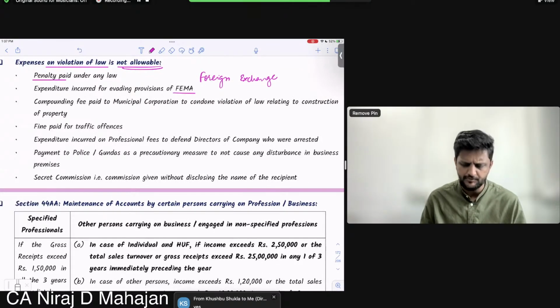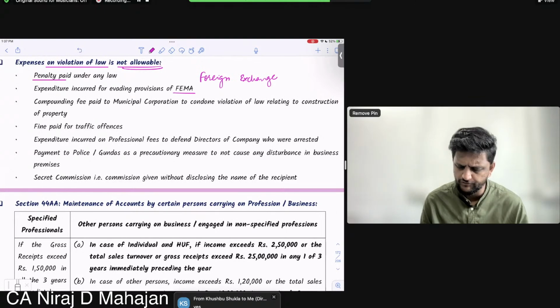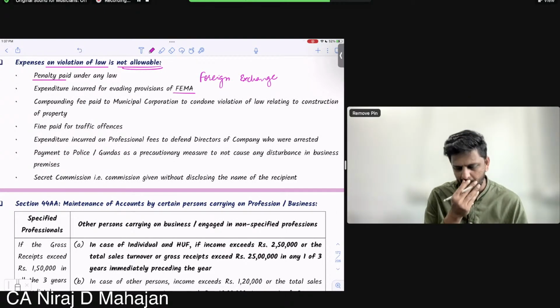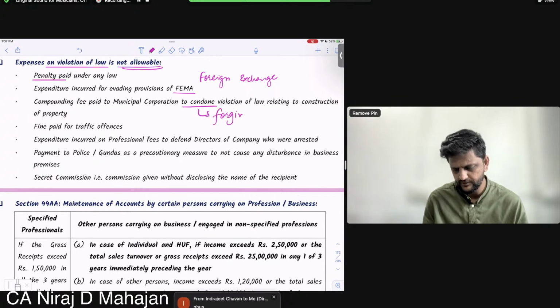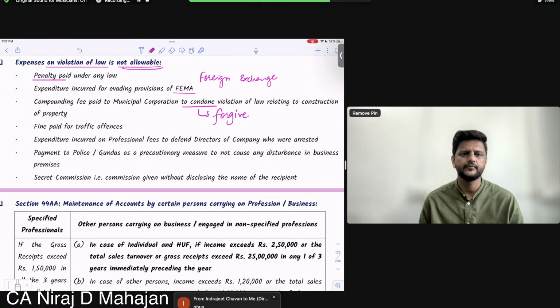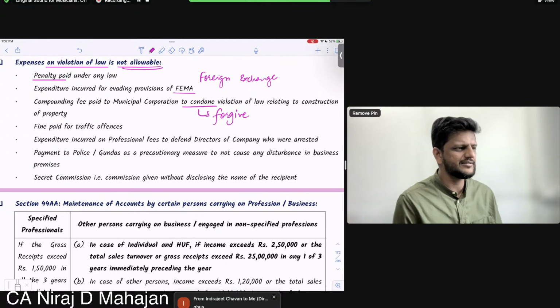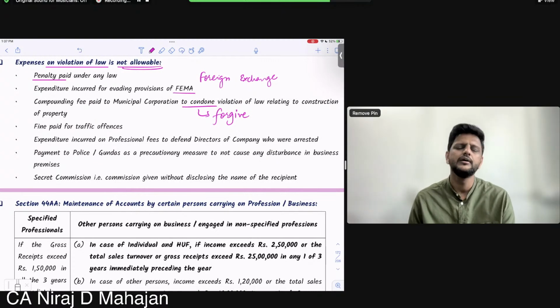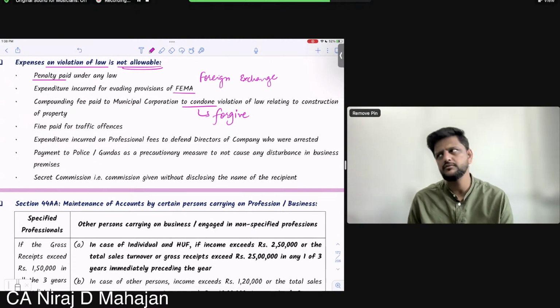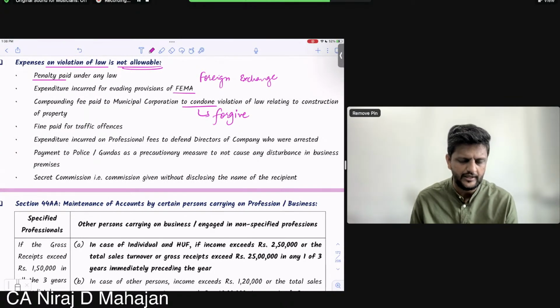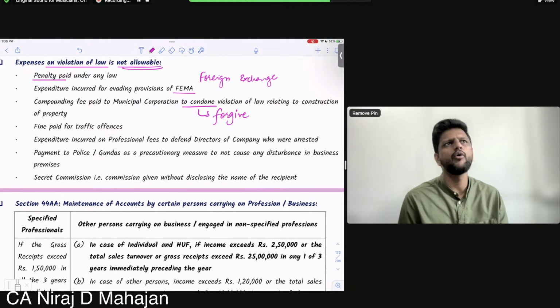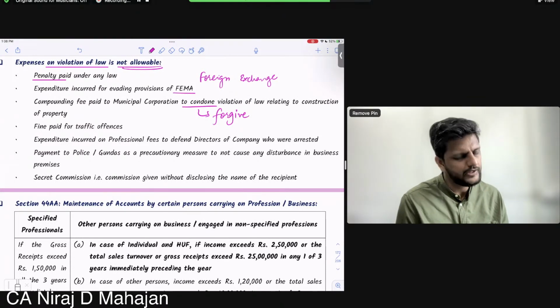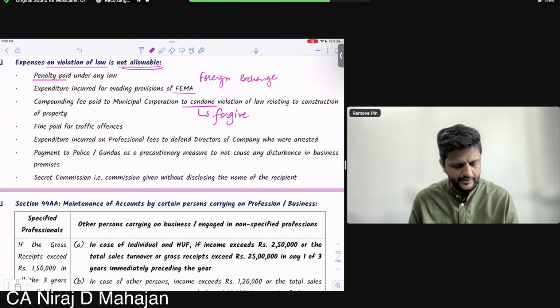Compounding fees paid to municipal corporation to condone violation of law relating to construction of property. Condone means what, bachcho? Forgive, okay? Or basically give up. Basically you have done some illegal construction or some extra room or some extra construction, that basically you went wrong, and to get maafi, forgive, you can say you are telling them to withdraw the case or ratify it in a way. So any fees paid, that is not allowed as deduction.